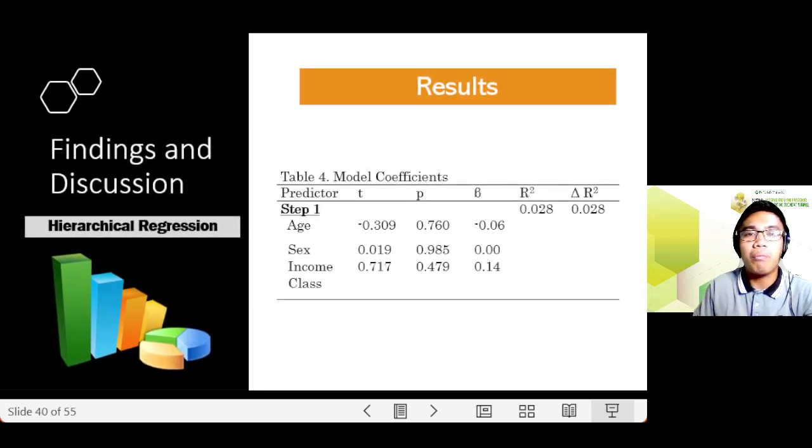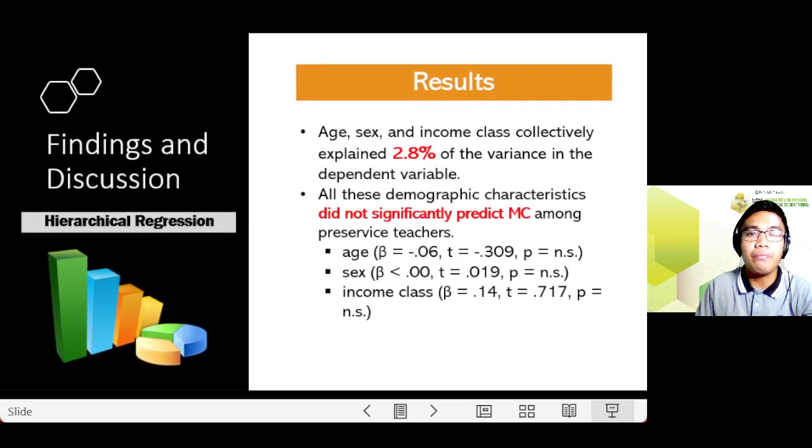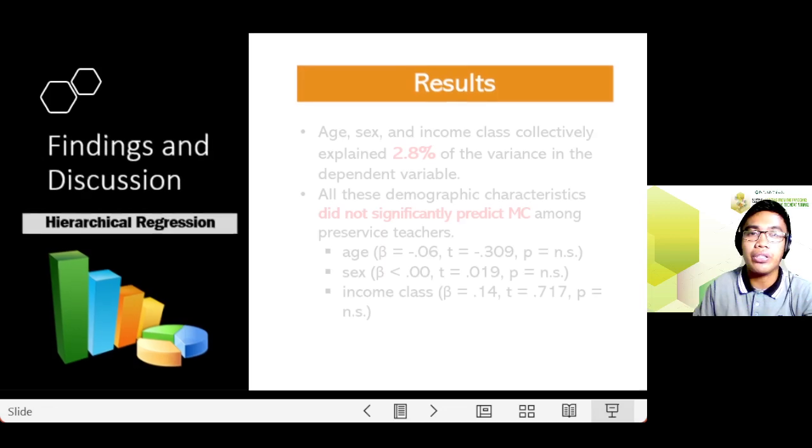And now for the model coefficients, if you look at step 1, you look at the p-values, all the demographics were not significant predictors. So as explained here, all the demographic characteristics did not significantly predict MC among pre-service teachers.